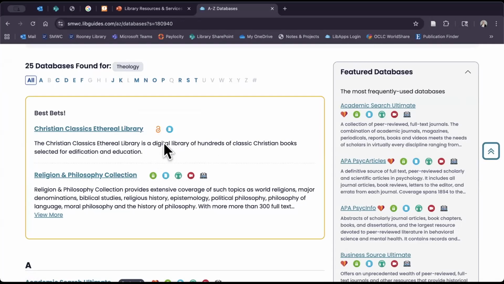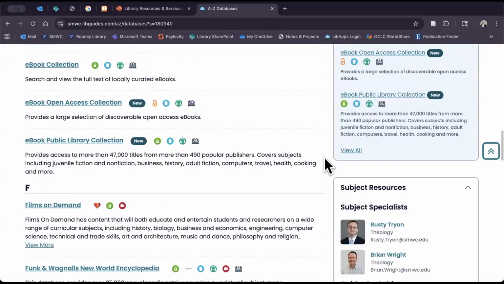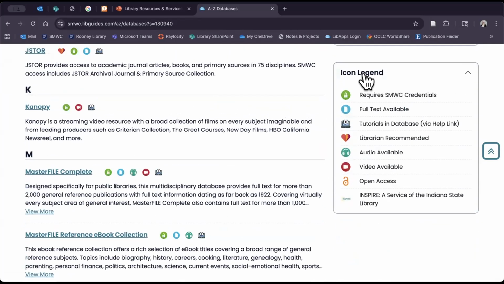Now, I do want to point out, as we're looking here at these best bets, you'll see that we have some different icons here. And so whenever you hover over them, you will see what they mean. And if you're looking for the guide for that information, you're going to have an icon legend down here. And so these little icons will tell you things like it requires your credentials or it's open access. Maybe it's recommended by a librarian or it has audiobooks available.